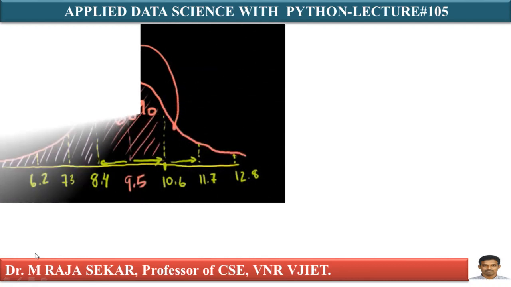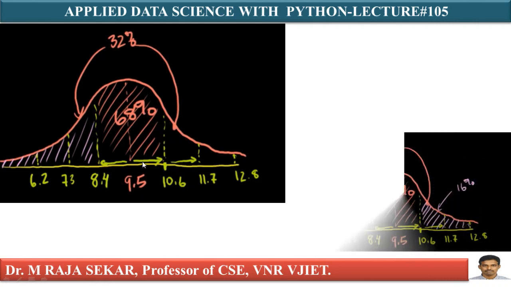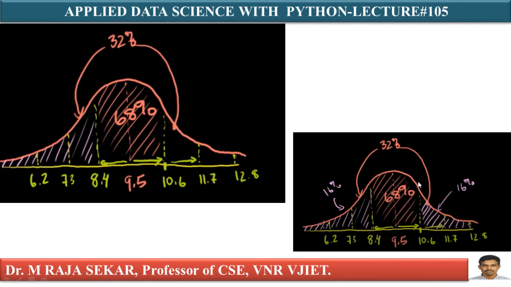Then what happens here? Just see. What is our question? After removing 68%, the remaining area is 32%. This area plus this area, as it is symmetric, I need 16% and 16%. What is my question? I need the probability of a 1 year old US girl whose weight is less than 8.4 kgs. Less than 8.4 kgs means this is the case. What is this area? The total area is 16%.